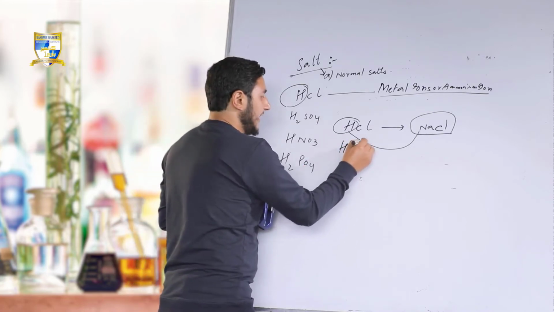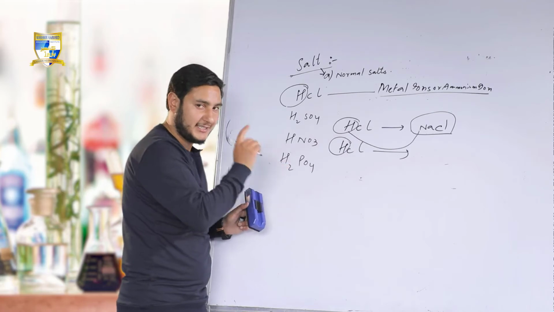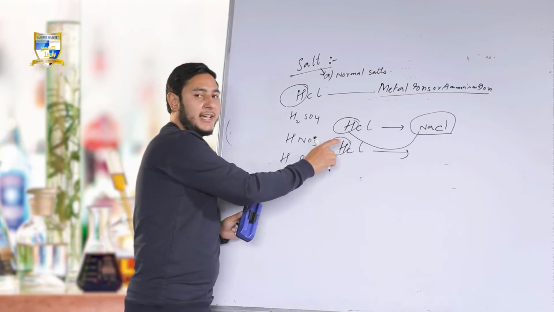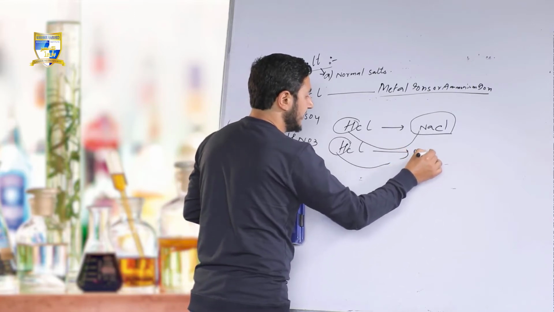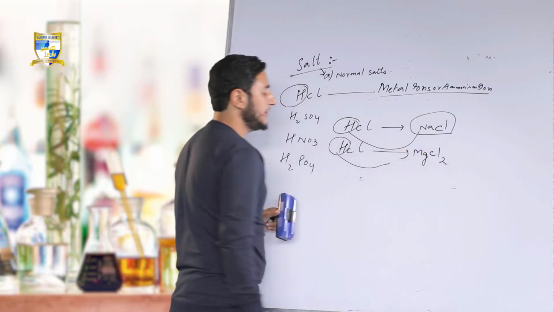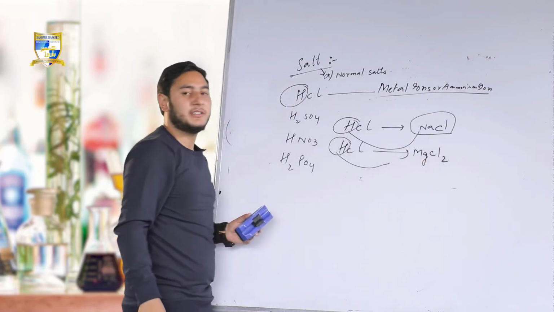Again, HCl. I am replacing the hydrogen of the hydrochloric acid again by a different metal ion. For example, I am replacing it with magnesium. I am getting magnesium, MgCl, and 2 is for balancing, MgCl2.